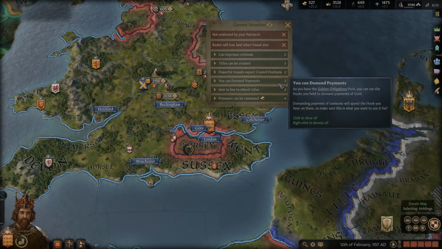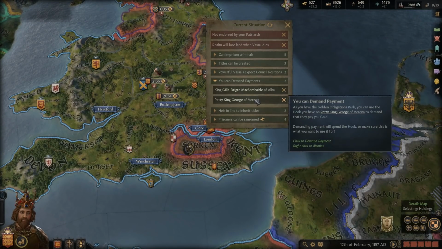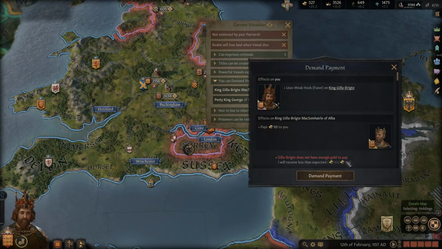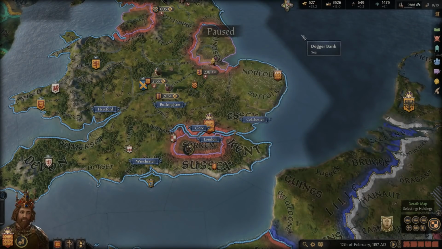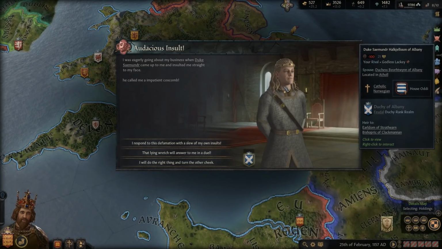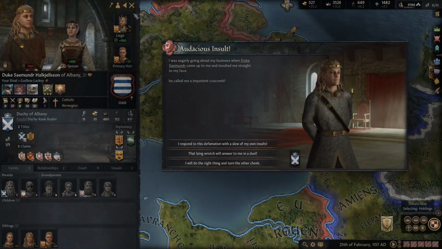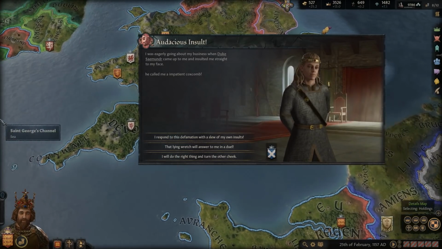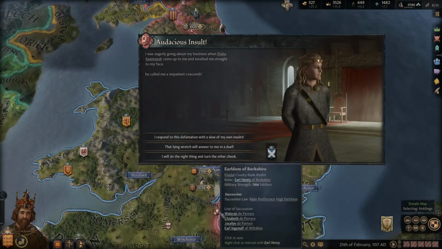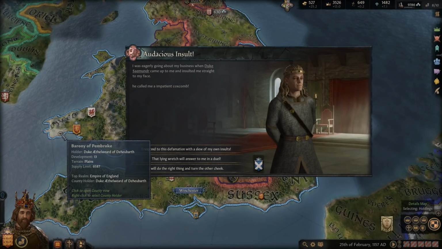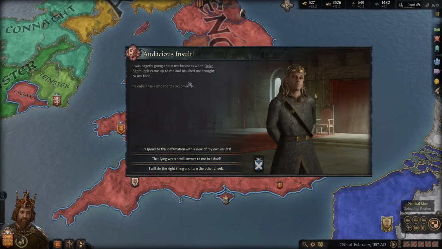We have more payment demands. Again, the king doesn't have any money. Oh, wait a minute, this is the king of Scotland. Okay, neither one of them has the money yet. And of course he has insulted us, our rival. I was eagerly going about my business when Duke Samunder came up to me and insulted me straight to my face. So he came all the way from Scotland to do that, all the way down to London. He called me an impatient coxcomb. I don't know what that is.